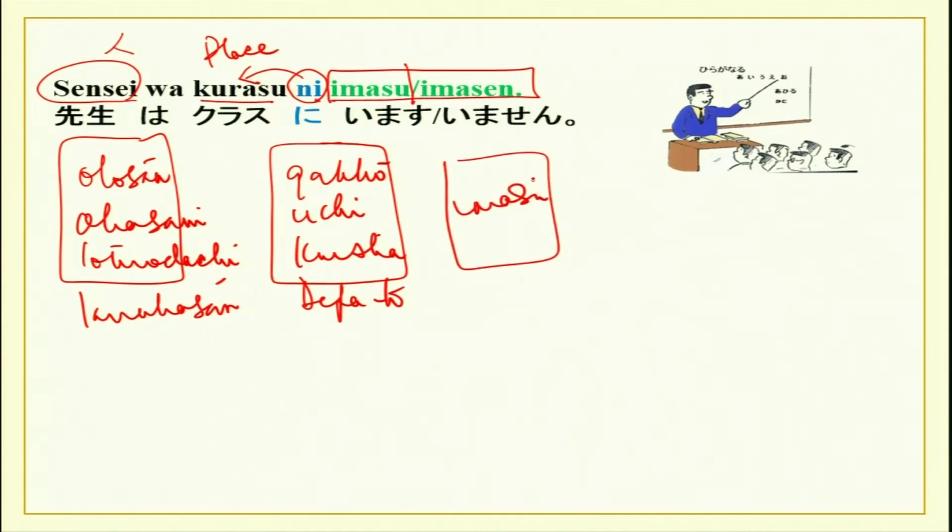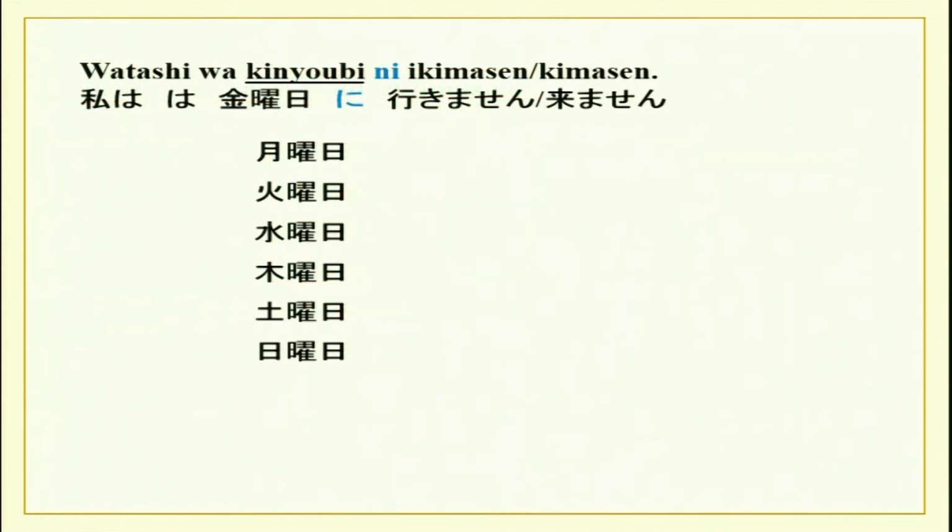So, you can practice like this. Otosan wa gakko ni imasu, or watashi wa gakko ni imasu. And then again, if you want to say that nobody is present over there or he is not present over there, then imasen can be used. Now, we will do days of the week and see how ni is used with days of the week. We have done time, we have done arimasu and imasu, existence of people and objects at a certain place.